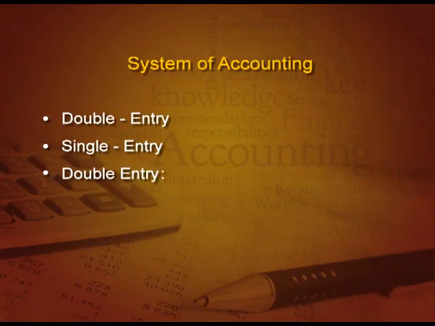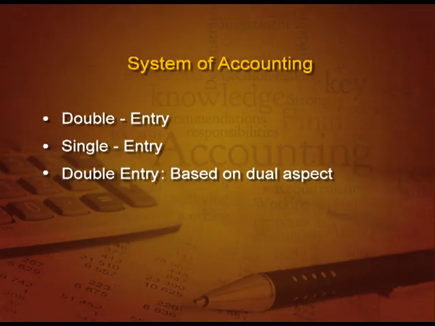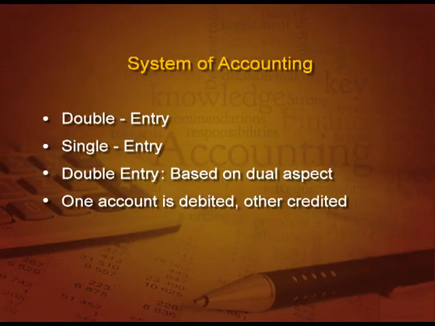Double entry means that accounts are based on dual aspect. Dual aspect means one account is debited and other is credited. I told you who started this debit credit? Yes, Luca Pacioli. He was the father of double entry system of accounts.